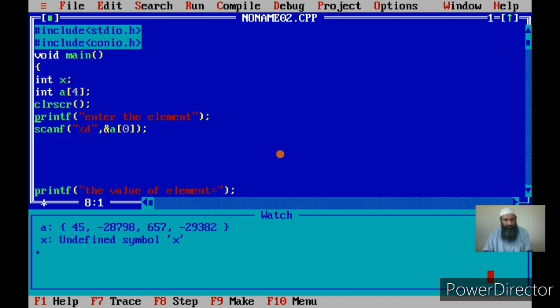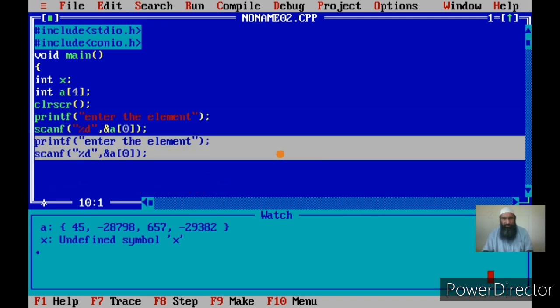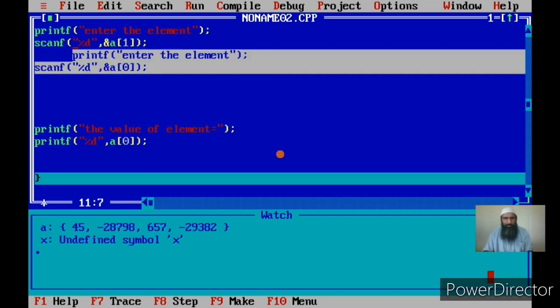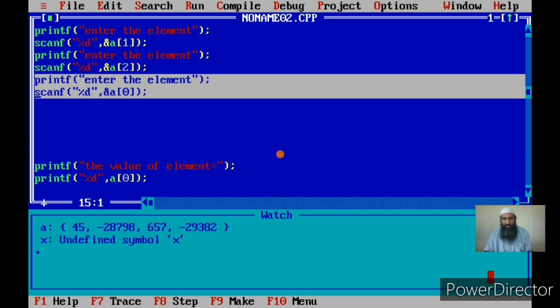Now let me input the first 4 elements. I'll be using the same statements here, except that instead of a0 I will be scanning a1 in the second statement. Then in the third I can scan the third element, then in the next statement I can scan the fourth element.